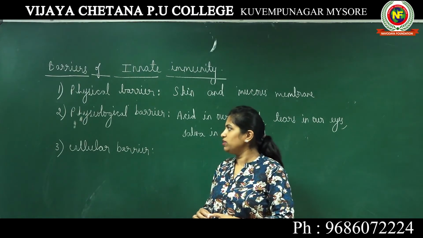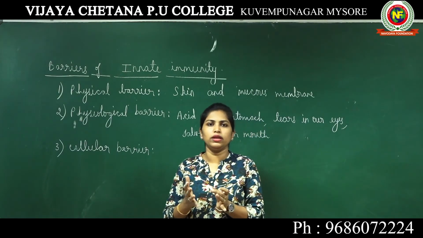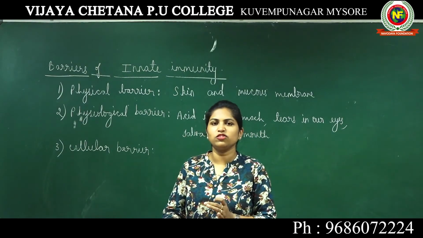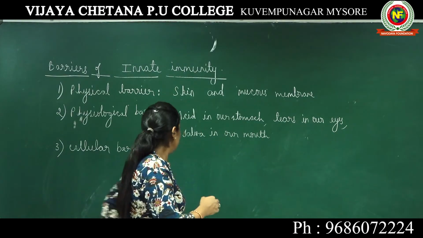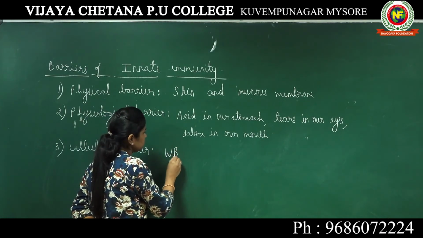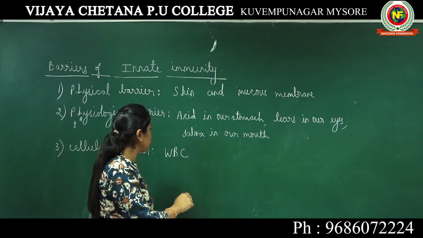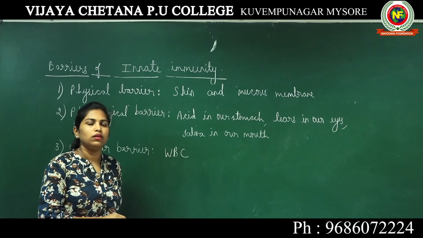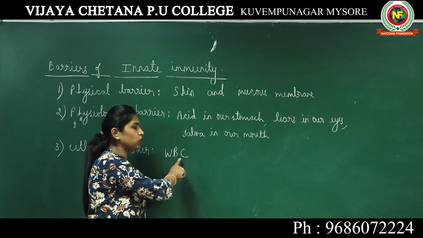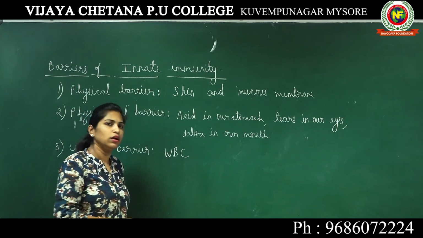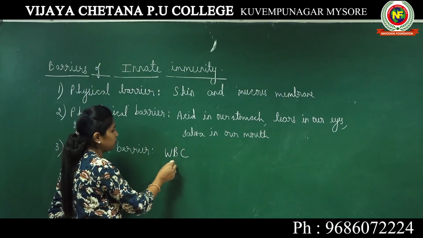Now I will explain which are the different cellular barriers we have in our body. As I already told you, when a cell of our body acts as a barrier against pathogen, it is known as cellular barrier. So which are they? In your first year classes you have studied what is WBC. WBC are nothing but white blood cells or white blood corpuscles. They are one of the major components of our blood. WBC are of different types, if you know.